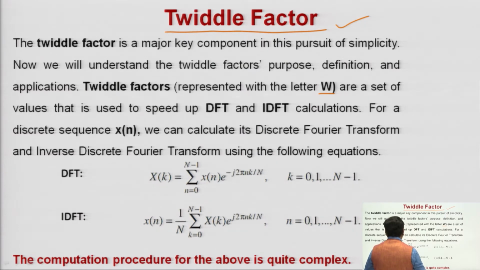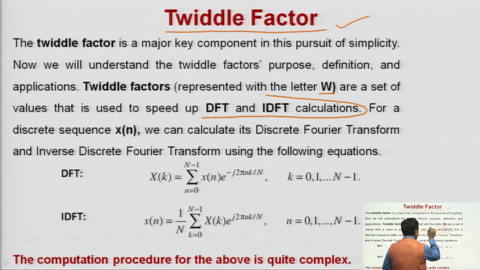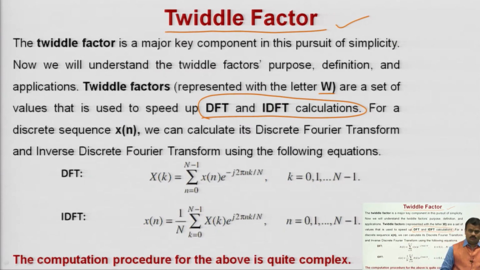and these are the set of values that are used to speed up the DFT and IDFT calculation. Because earlier, in simple DFT and IDFT, your calculations are so lengthy and time consuming. So, to speed up, you are adopting the fast Fourier transform algorithm, and the Twiddle factor is a very important main component for analyzing DFT and IDFT. That is why we are discussing Twiddle factor here.